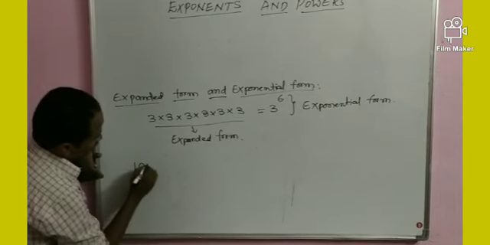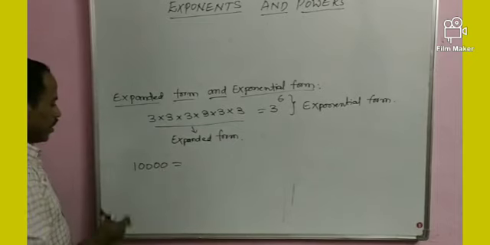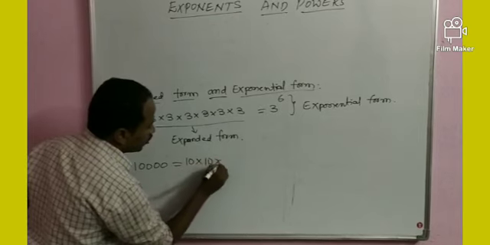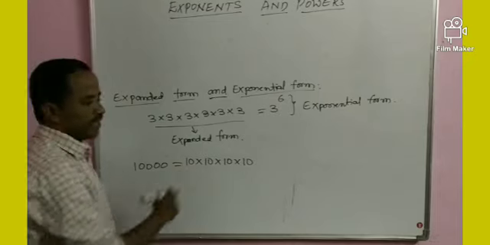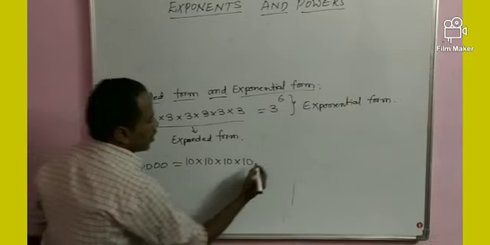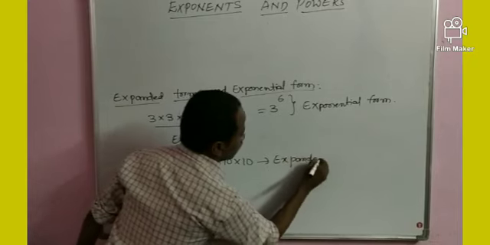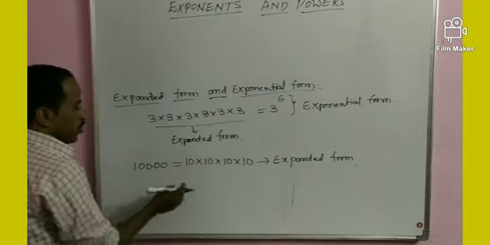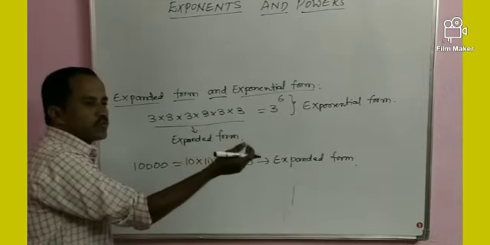We have to take 10,000. 10,000 can be written as 10 into 10 into 10 into 10. 4 times repeated. This is called expanded form. At the same time, how many tens are there? 4 tens. 10 is 4 times repeated.